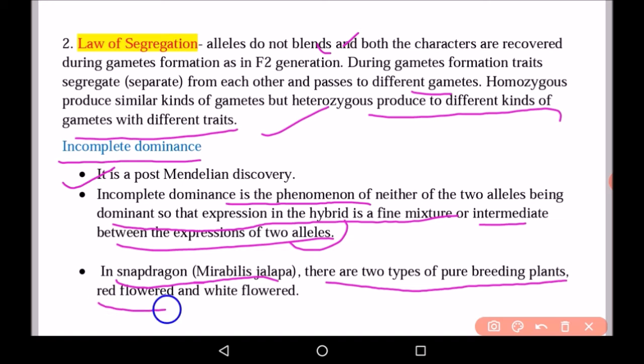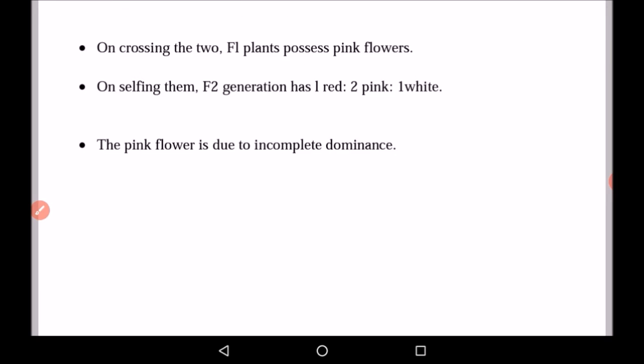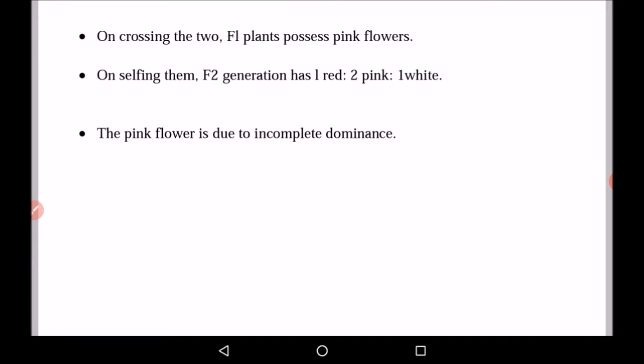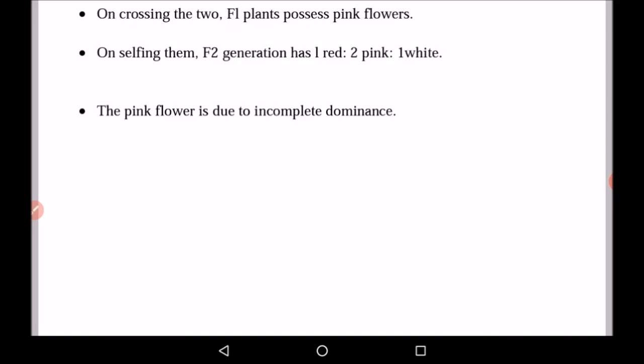One has red flowers and one has white flowers. So in the next generation, on crossing, we are getting pink flowers, which are neither red nor white. And on selfing, in F2 generation, we are getting one red, two pink and one white flower. So the pink color of the flower is due to the phenomenon known as incomplete dominance.